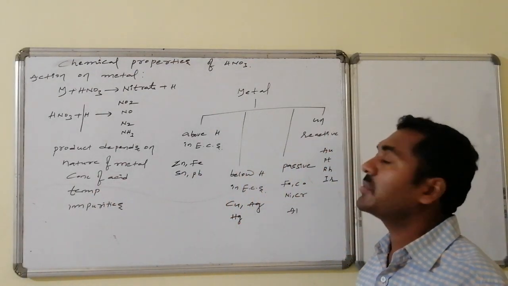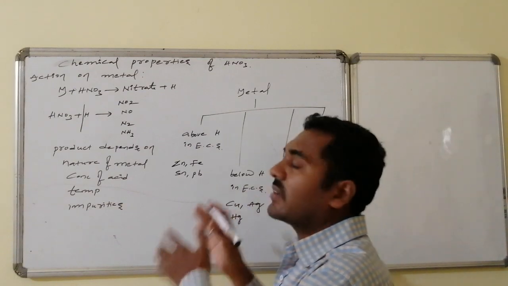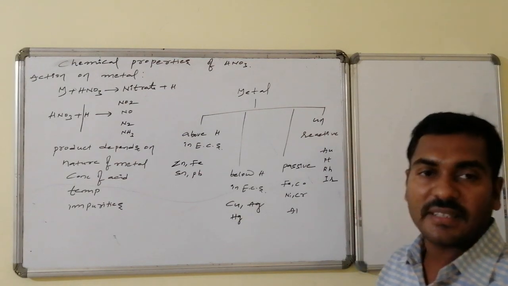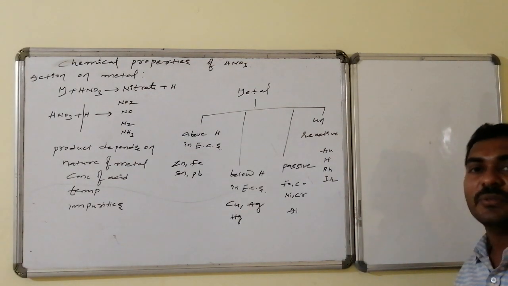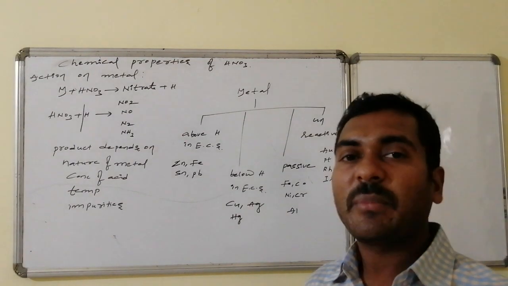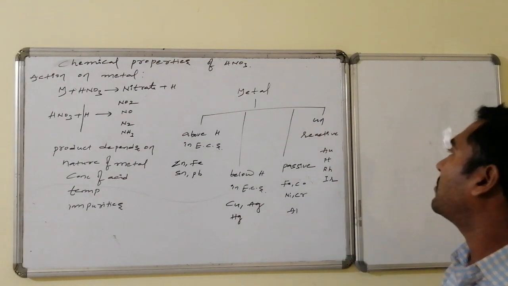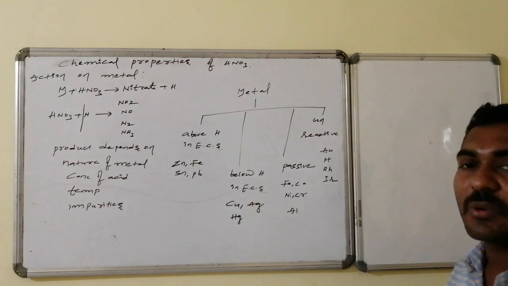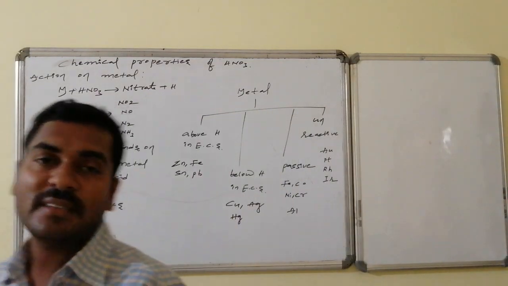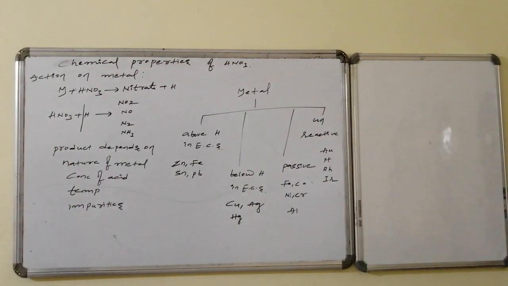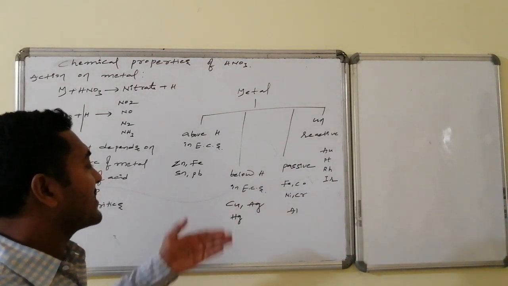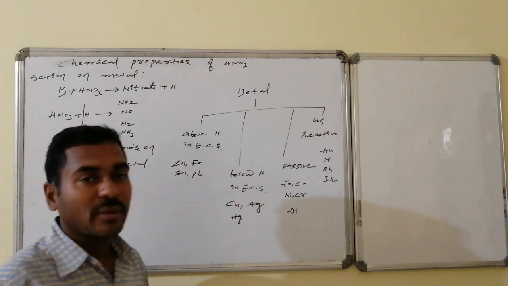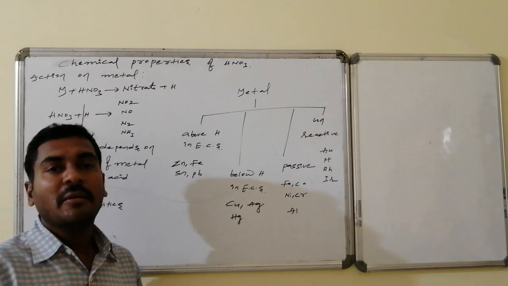Metals which are above hydrogen in the electrochemical series behave in one fashion. Metals below hydrogen in the electrochemical series behave in another fashion. Along with this, for clarity, metals which are passive towards HNO3 do not react. They form a layer and further reaction does not occur. And there are metals unreactive towards HNO3, that is noble metals like gold, platinum, rhodium, iridium. Above hydrogen in the electrochemical series, some examples are zinc, iron, tin, and lead. Below it, that is less electropositive metals, like copper, silver, mercury. And the passive metals are iron, cobalt, nickel, chromium, aluminum, followed by unreactive metals. Like this, metals are divided.